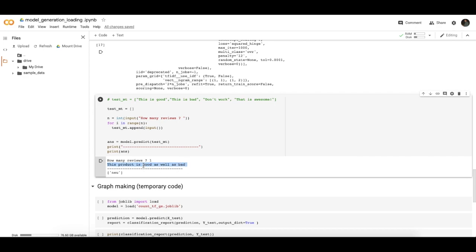If I use good 2 times and bad 1 time, then it gives us a positive review, because it checks how many times positive wordings are used. It checks how many positive wordings are used in your review, and it classifies on the basis of this.